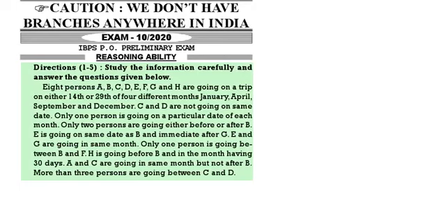Only one person is there between B and F. H is going before B and in the month having 30 days. A and C are going in the same month but not after B. More than 3 persons are there between C and D.